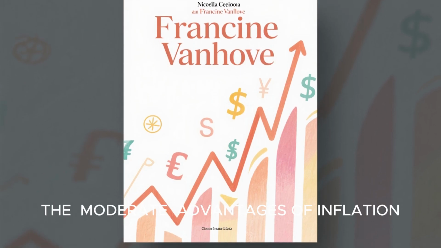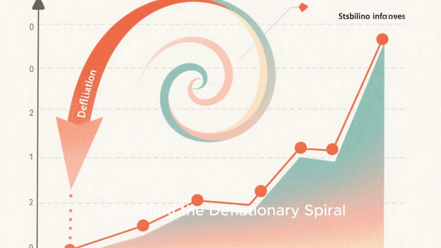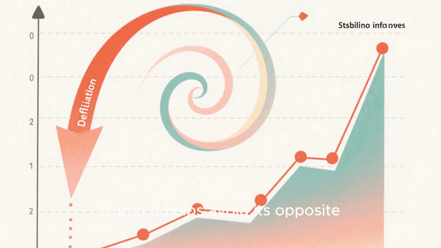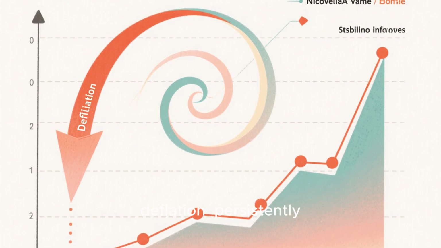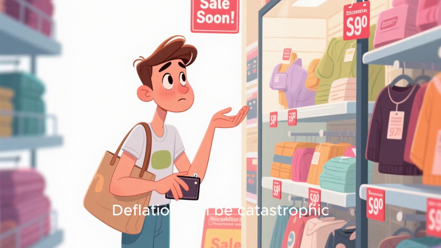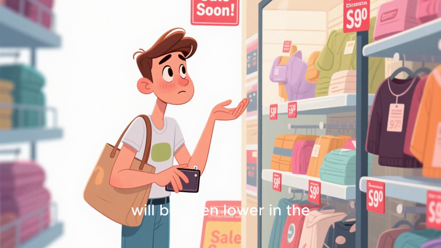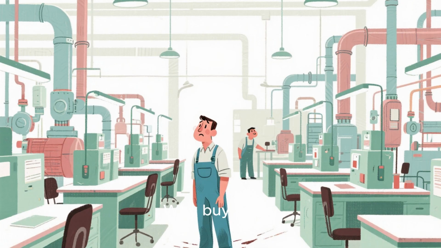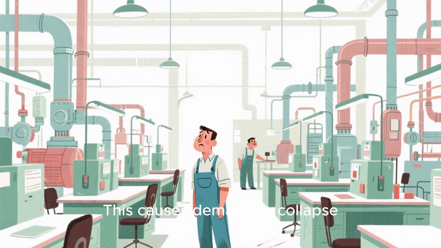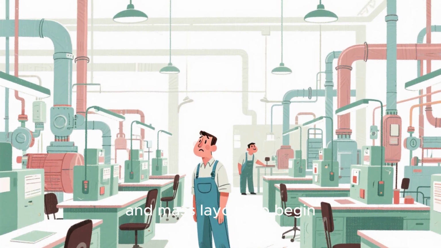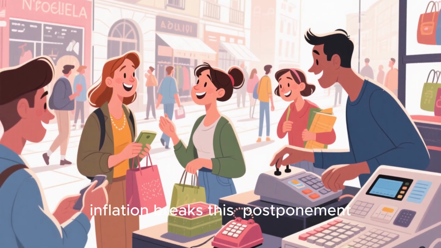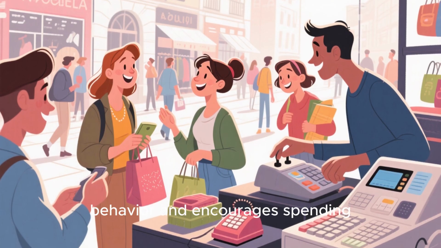The moderate advantages of inflation. 1. Avoiding the deflationary spiral. The greatest advantage of inflation is that it helps avoid its opposite, deflation, persistently falling prices. Deflation can be catastrophic. Consumers who know prices will be even lower in the future postpone their spending. Why buy today when it will be cheaper tomorrow? This causes demand to collapse, companies to halt production, and mass layoffs to begin. Moderate inflation breaks this postponement behavior and encourages spending.